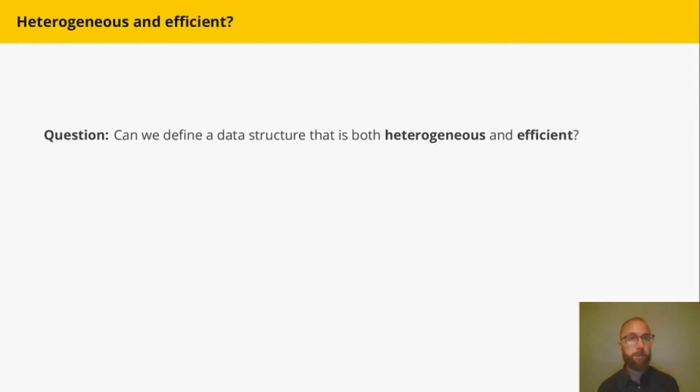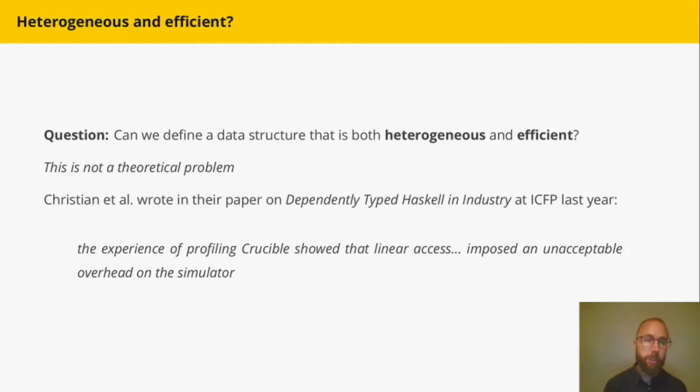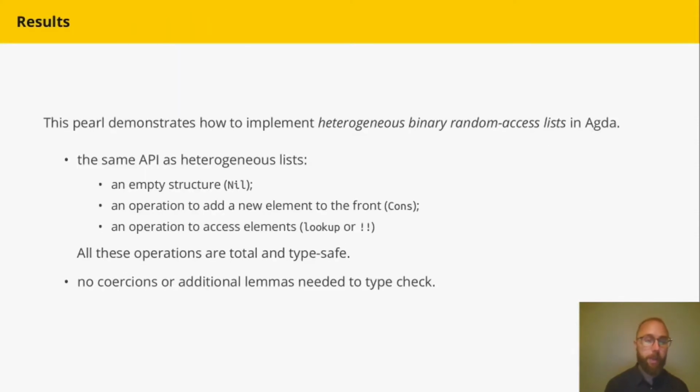So this paper asks the question, can we have our cake and eat it? Can we define a data structure that's both heterogeneous and efficient? And this isn't just a theoretical problem. People who work in industry and academia, such as David Christiansen and his co-authors at Galois, wrote an experience report on dependently typed Haskell in industry last year. They profiled Crucible and found that linear access imposed an unacceptable overhead on the simulator. As a result, they actually abandoned the type-safe dependently typed approach that they were taking in favor of Data.Map and unsafeCoerce.